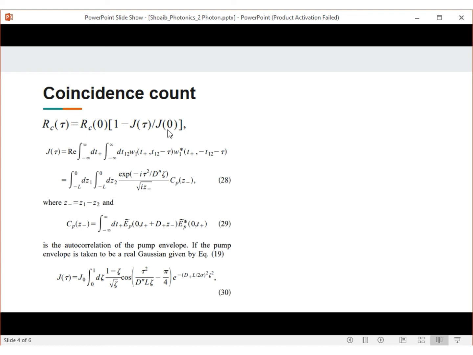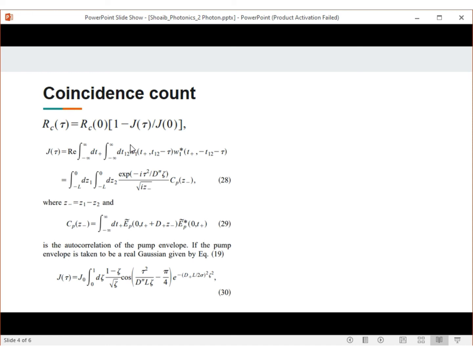Continuing with the calculation, J of tau is defined as the real part of the integral of the product of W1 and W1 star. Expanding it and assuming that the pump envelope is a real Gaussian, we do the calculations and plot the coincidence count function versus tau squared by D double prime L.